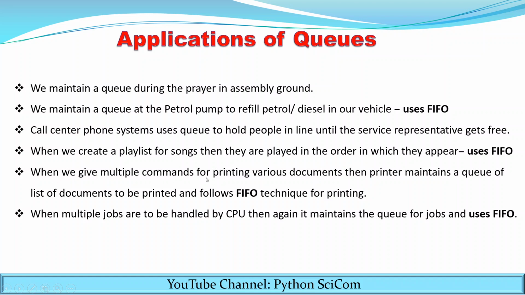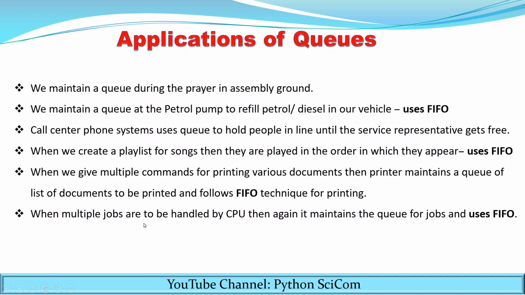When we give multiple commands for printing various documents, the printer maintains a queue of elements to be printed and follows the FIFO technique. It prints the documents in the order in which they appear.